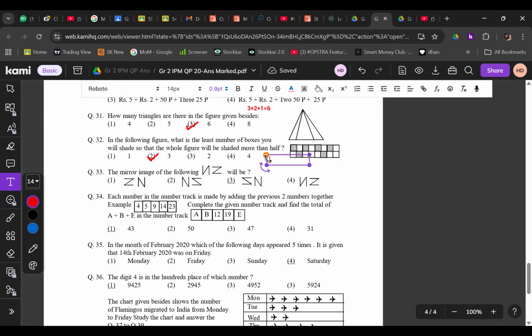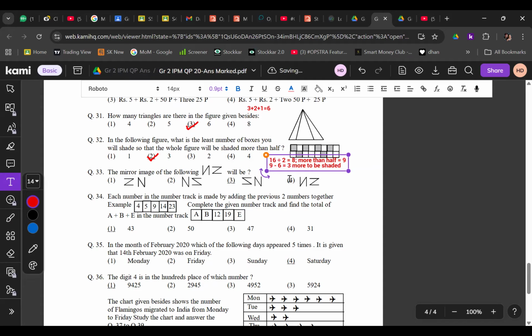So what to do? Total 16 boxes, right? 16 boxes divided by 2, which will be half, will be 8, right? And you have to shade more than half. So more than half is equal to 9, correct? And you already have 6 shaded. So 3 more to be shaded, right? Correct?